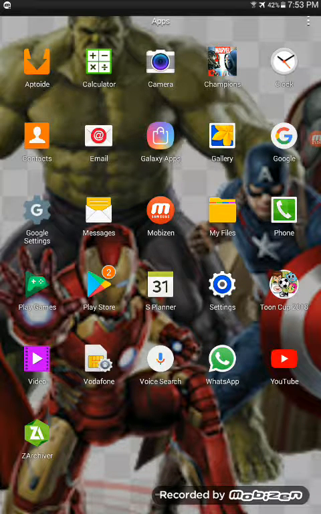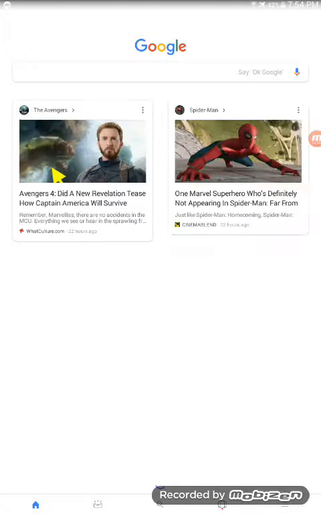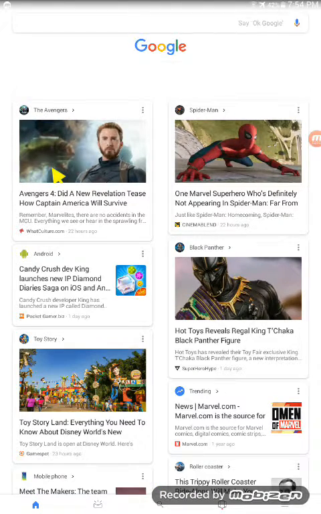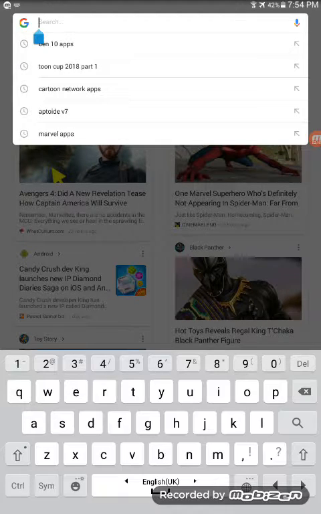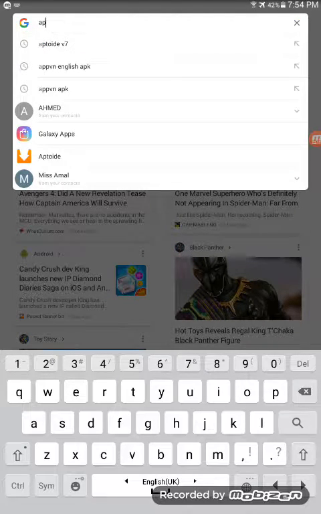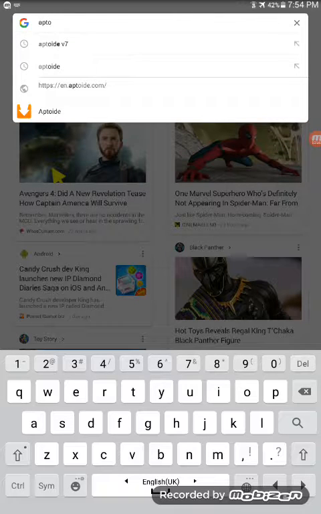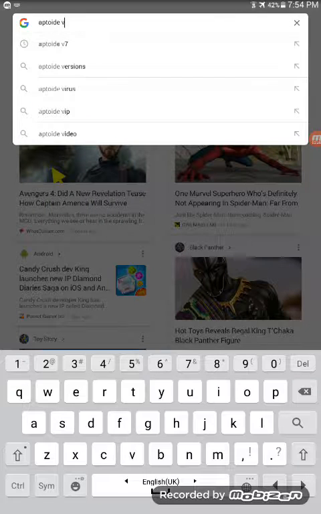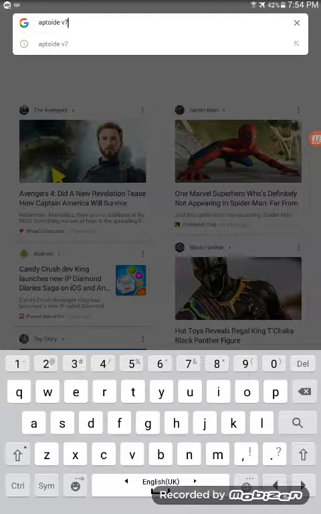If you don't have this application, I will show you how to download it now. First, step 1. If you have Chrome, Google, anything from them, tap on them. Then write number 7. That's Aptoide version 7.